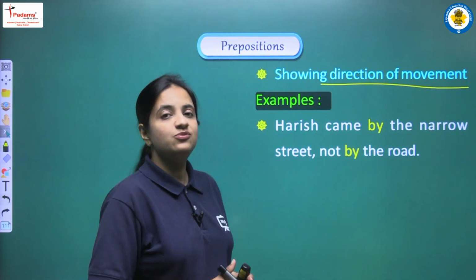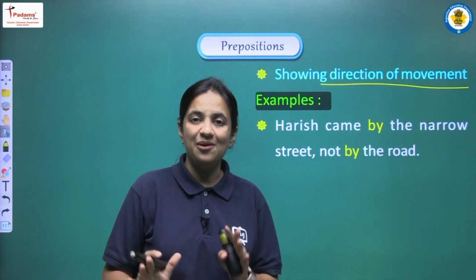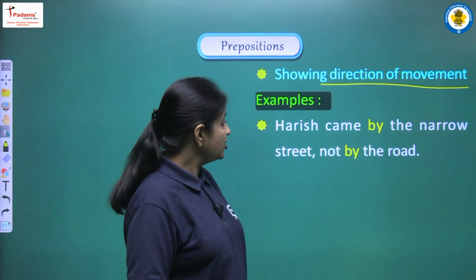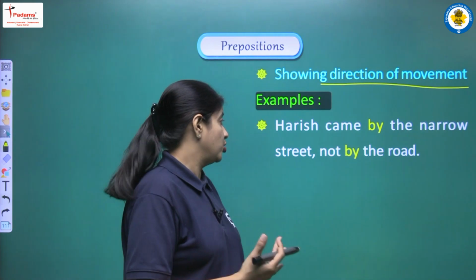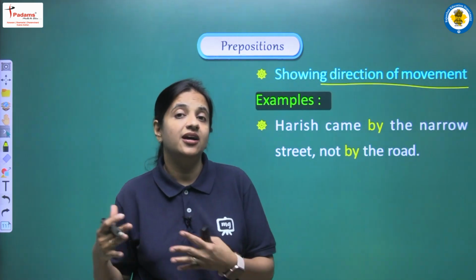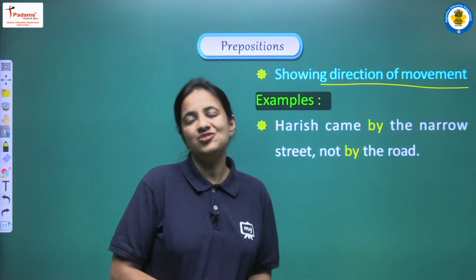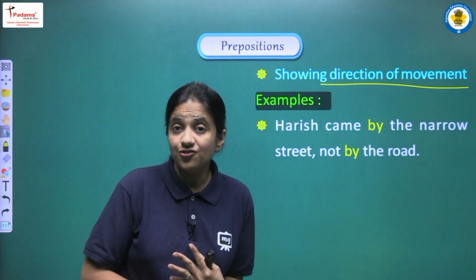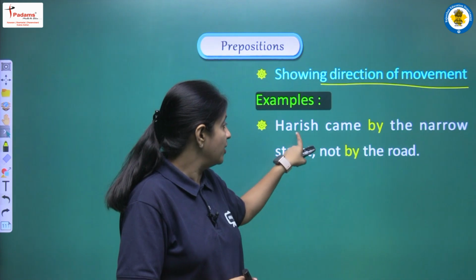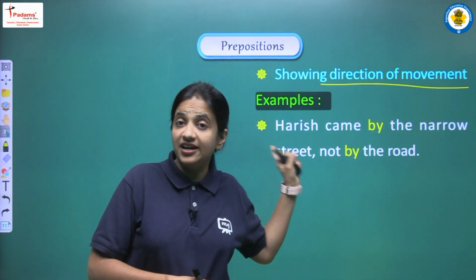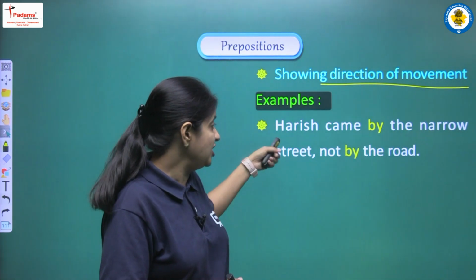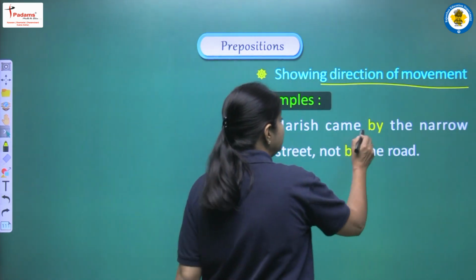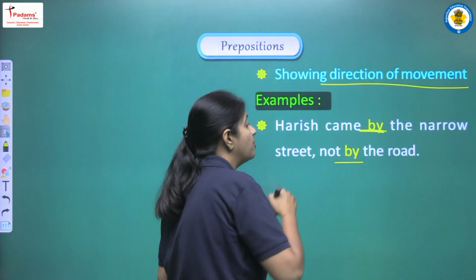So to understand this point, we are having some examples. Let's read. Harish came by the narrow street, not by the road. So here in this sentence, we are trying to show the direction of movement of this person, that is Harish. We are saying that Harish came by the narrow street, okay, not by the road.